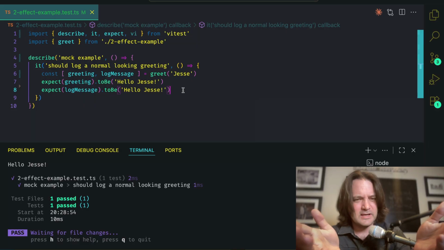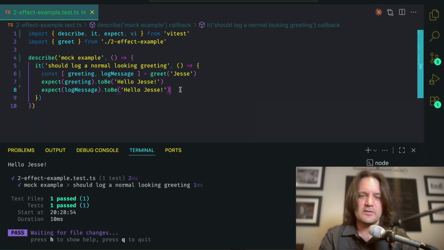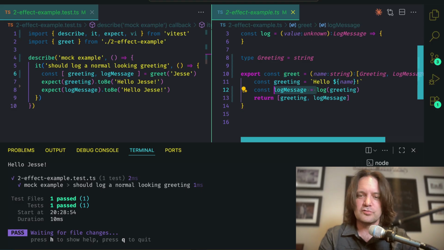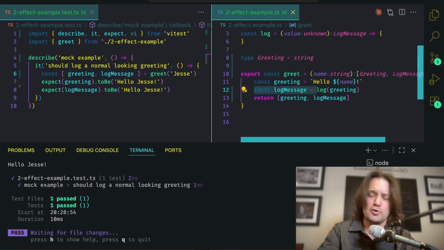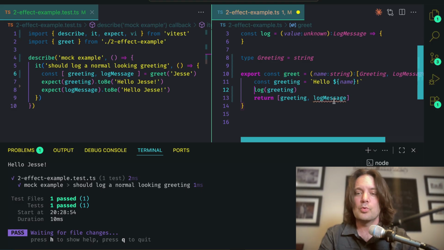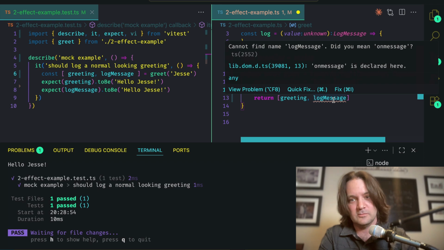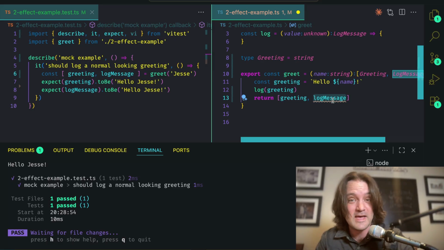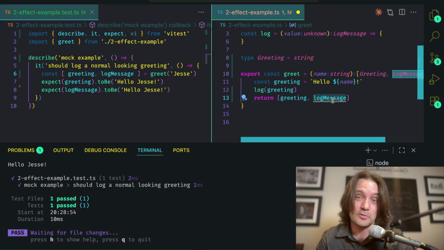How do types really help with this? Well, beyond spelling and other type stuff, let's take a look at greet. What happens if I do it the old school way and just, I'm an imperative OOP coder, I don't return values? Oh, wait, it won't compile. The only way to get a log message is to call log. So you have to call log, else you can't get a log message. If you don't have a log message, you can't return it as the second parameter of the array. If you can't do that, you ain't compiling your code, bro. And we ain't even running unit tests because your code isn't JavaScript yet.